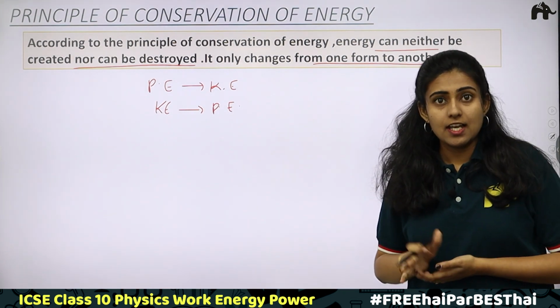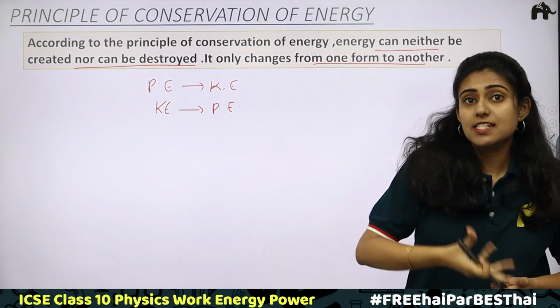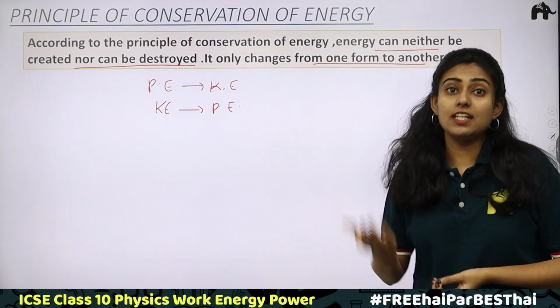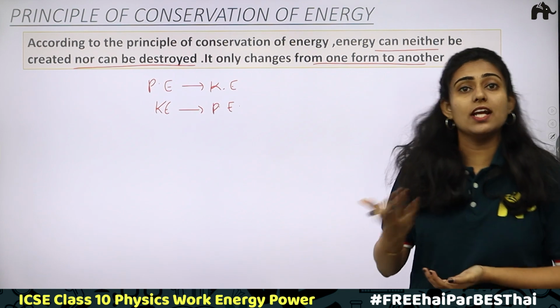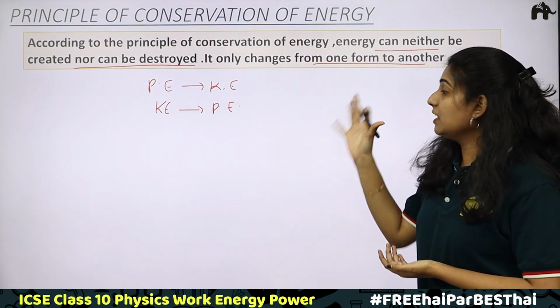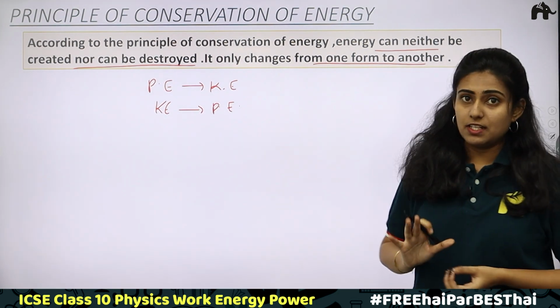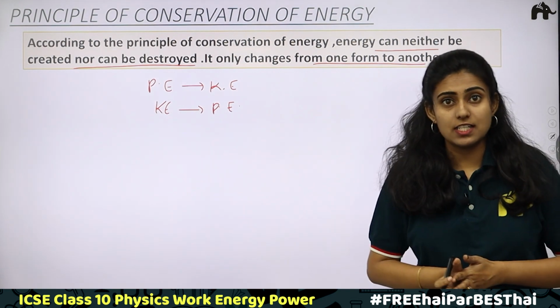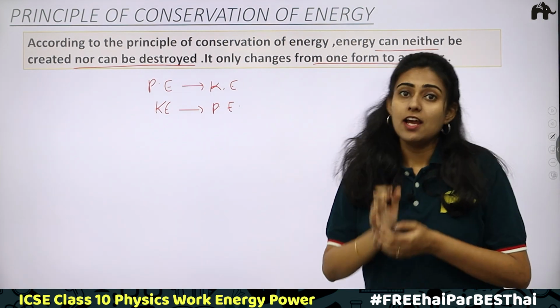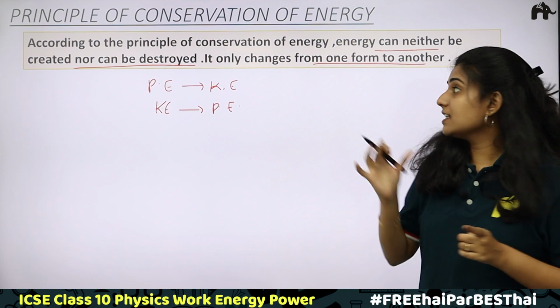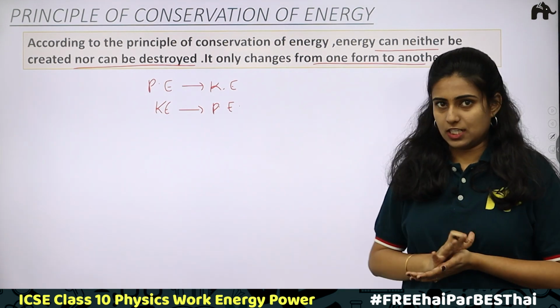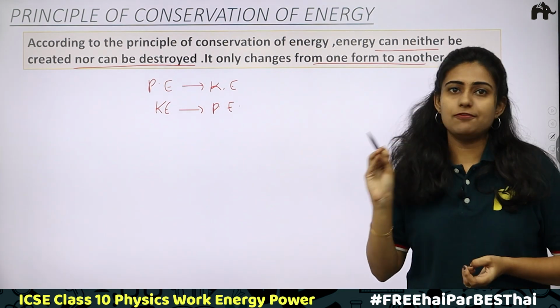For example, chemical energy can be converted to light energy, to heat energy, to electrical energy. We have discussed them in detail. So this is what the statement is. According to the principle of conservation of energy, energy cannot be created nor destroyed. The only thing that is happening is a transformation of energy. Energy changes from one form to another.